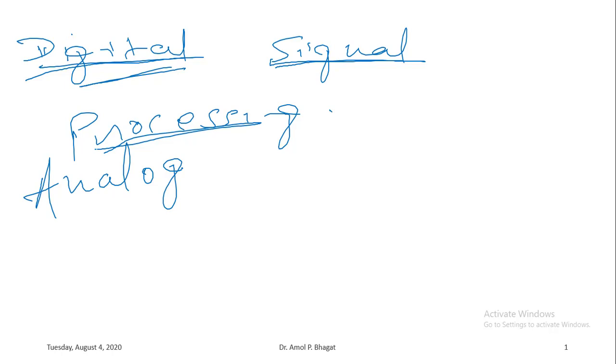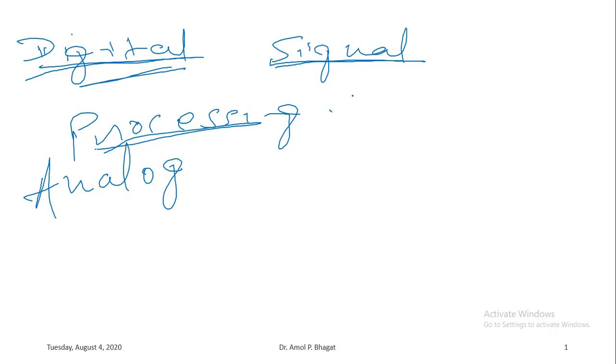So basically in digital signal processing, we'll be processing not the actual version of digital signal, but we'll be processing the discrete time signal. So we'll be going into the depth of all these concepts, but in this first session we'll be limiting our discussion to the introduction of digital signal processing. Okay.